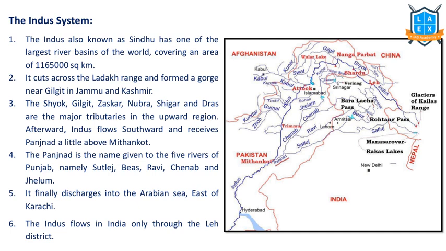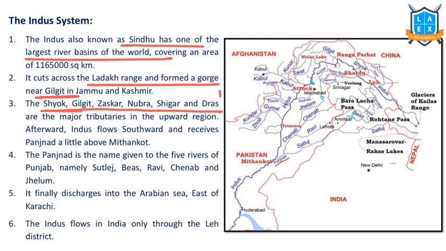Indus river system is also known as Sindhu river system. It is considered one of the largest river basins of the world, and it cuts across Ladakh range, and forms a gorge near Gilgit region, in Jammu and Kashmir. We have many tributaries to it: Shyok, Gilgit, Jaskar, Nubra.